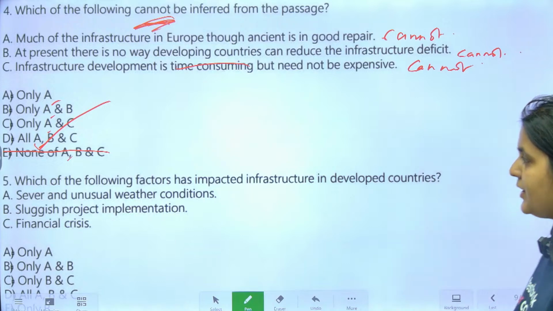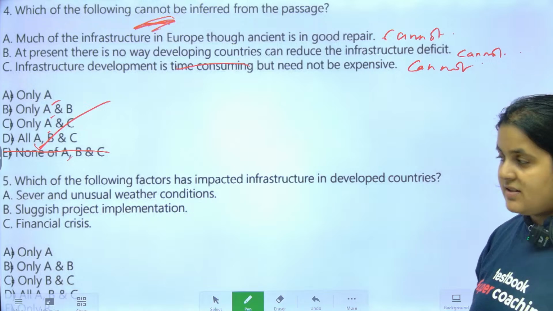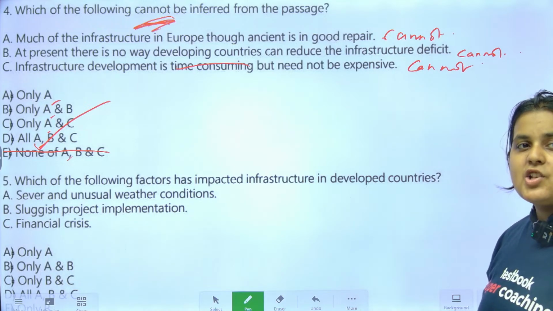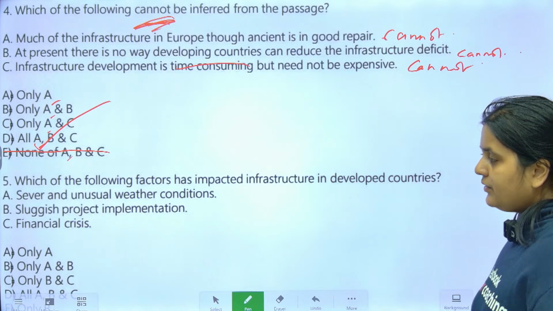Okay, next one. Which of the following factors has impacted infrastructure in developed countries? क्यों, मतलब infrastructure अच्छा क्यों नहीं है उनका? Come on, what do you think?